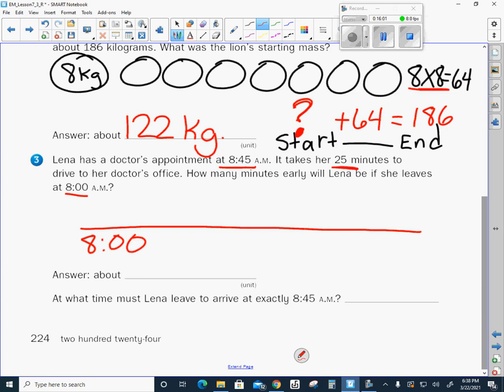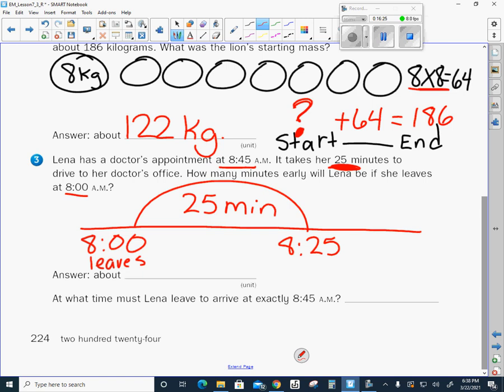Now, that says that's what time she leaves her house, at 8 o'clock a.m. So I'm going to write leaves. Now, it says it takes her 25 minutes to drive to her doctor's appointment. So if I'm driving for 25 minutes, this is pretty easy math, right? 8 o'clock plus 25 more minutes, that means I'll get there at 8:25.